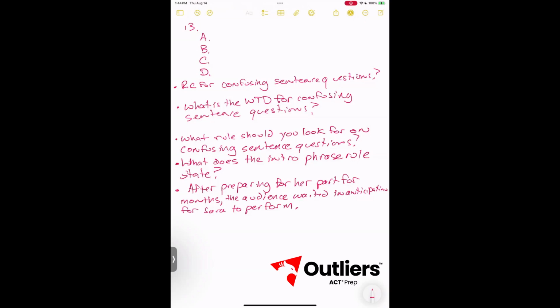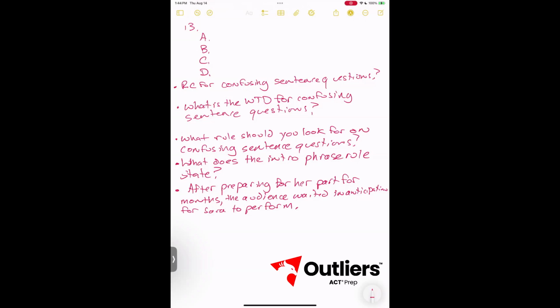What is the WTD for confusing sentence questions? The correct answer will start with a subject. Okay? What rule should you look for on confusing sentence questions? The intro phrase rule.